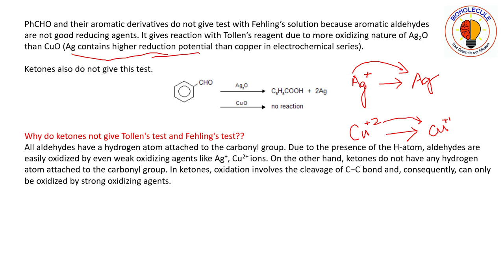If reduction potential is high, silver will be highly reduced to silver 0 by gaining electrons. Okay, and from where are these electrons coming? These electrons are coming from the aldehyde. So aldehyde will have a greater chance of getting oxidized in case of silver than in case of copper. Okay, so these aromatic aldehydes give Tollens reagent test due to more oxidizing nature of silver than copper.